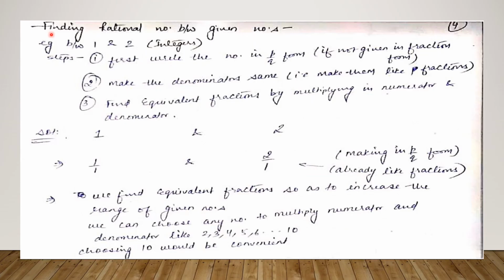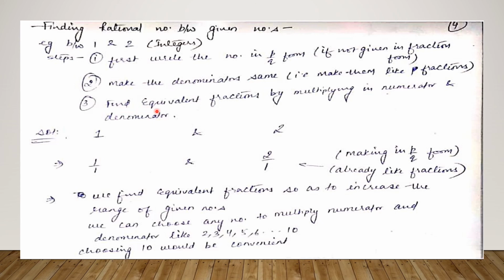Now, the second thing that we studied in class 8th is finding rational numbers between given numbers. Okay. Nothing I am teaching is useless because everything you need to understand before coming to this chapter's topics. So, if someone says find numbers between 1 and 2, what we used to do, let's recall. First, we write the number in p by q form if the number is simple. So, here we can say it is 1 by 1, it is 2 by 1. Can't we say? Yes. Second, we make the denominators the same if they are not the same. In our case, they are already the same, so no issue.